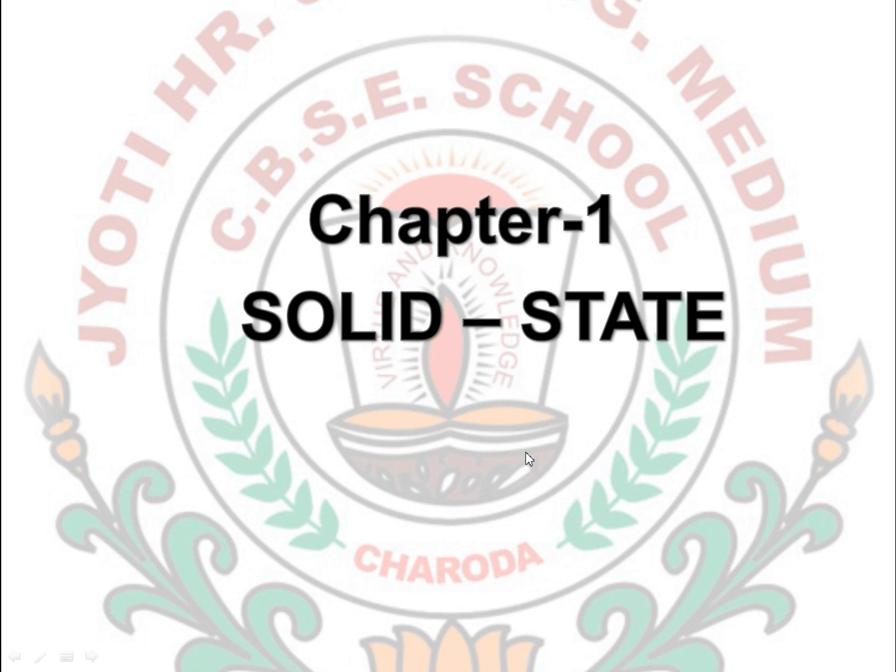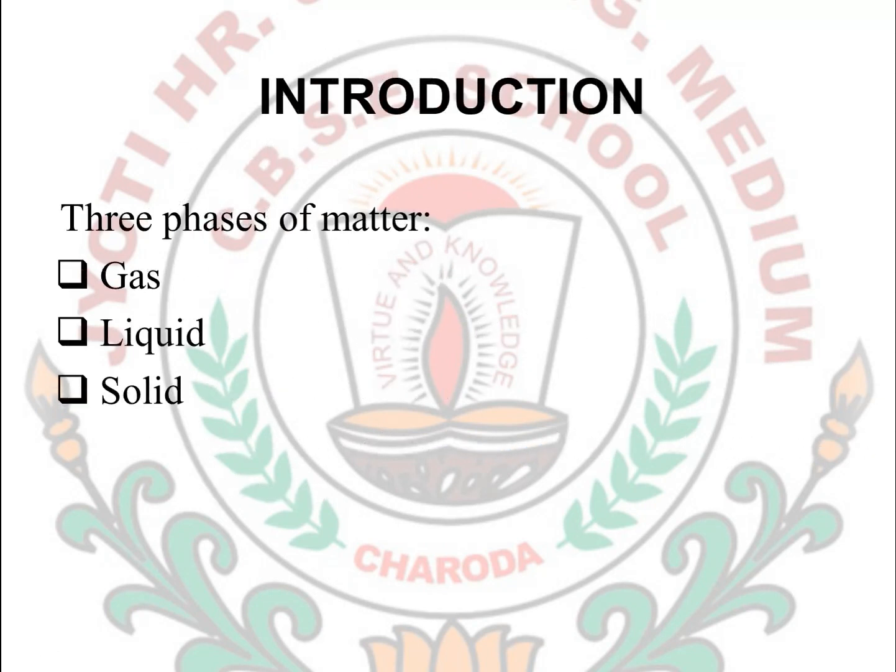So today we are going to start the chapter Solid State, which is the first chapter of your chemistry class 12th. In this chapter we are going to study about solid matter. As we know, there are three different states of matter: gas, liquid and solid. In the previous year in class 11th we studied gases and liquids, but the course of class 12th chemistry includes the solid state of matter.